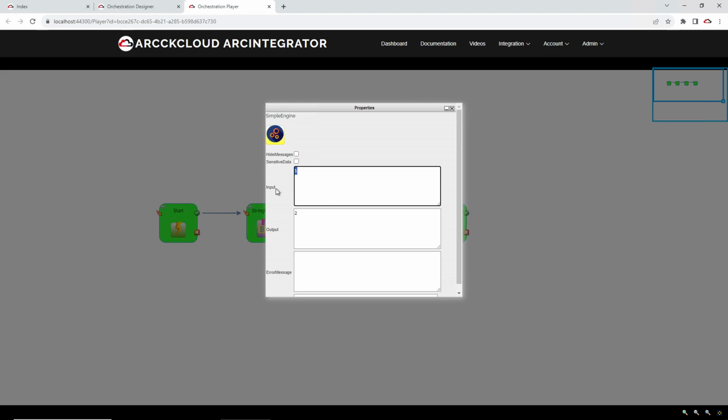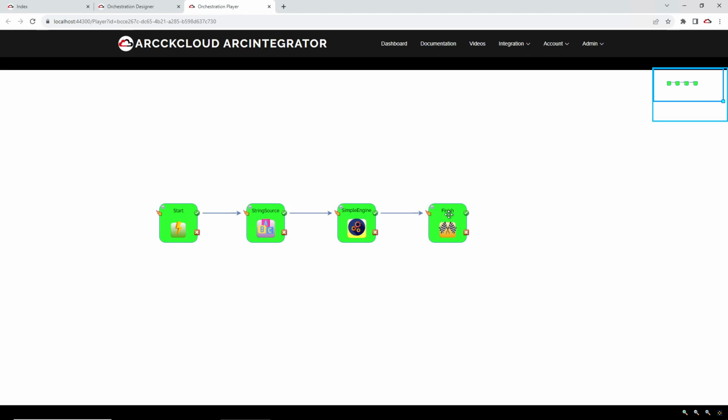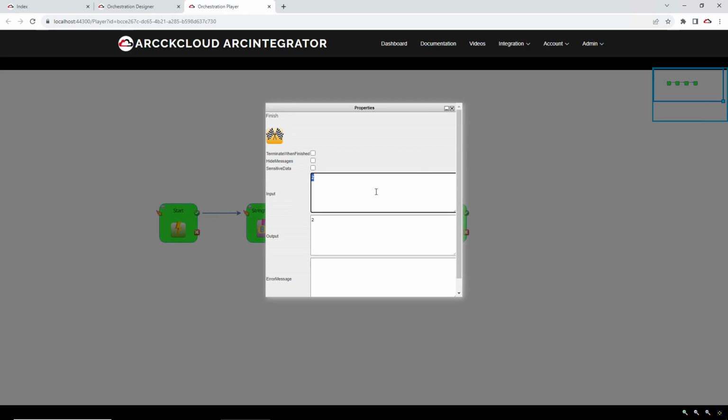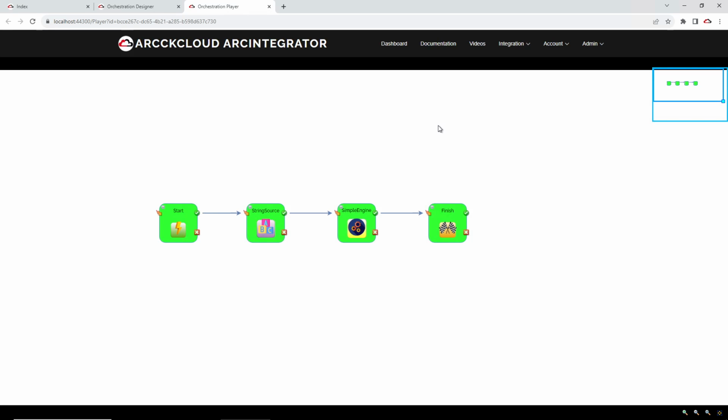The simple engine took the input and incremented it by 1, as we expect. And that output is passed on to the finish node.